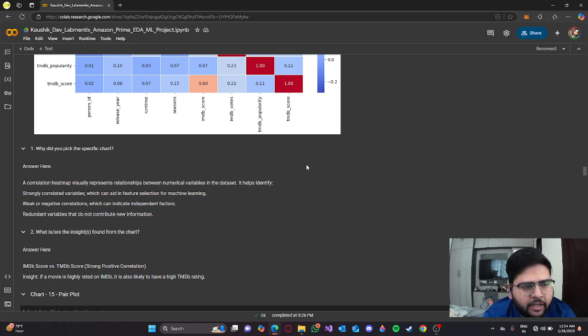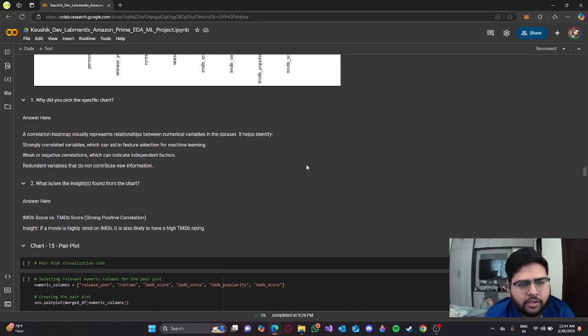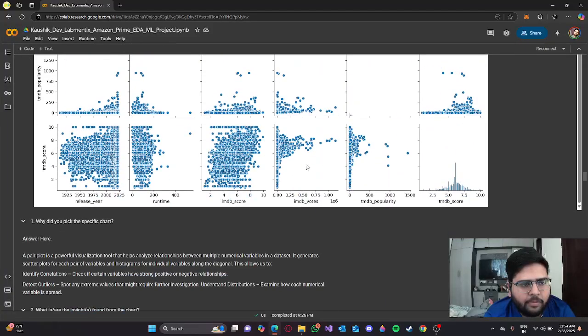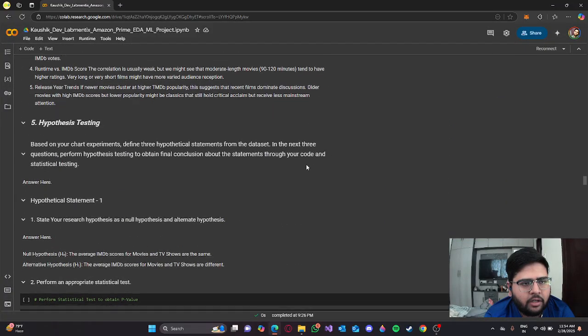It helps identify strongly correlated variables, which can aid in feature selection for machine learning. Weak or negative correlations can indicate independent factors, and redundant variables do not contribute new information. So IMDb score and TMDB score have a strong positive correlation. If a movie is highly rated on IMDb, it is also likely to have a high TMDB rating, which is the audience rating. So this is the pair plot again.